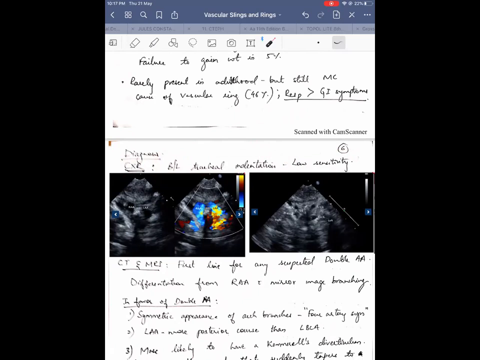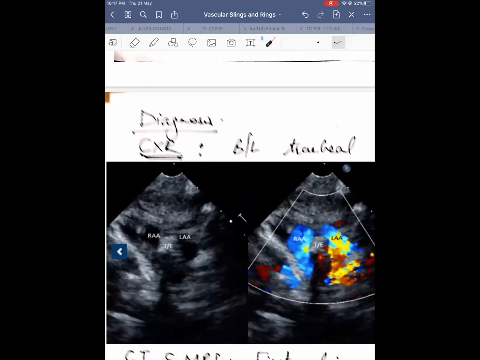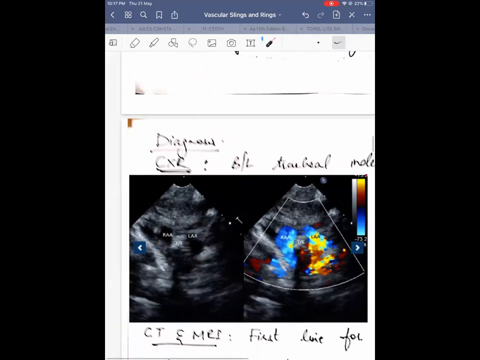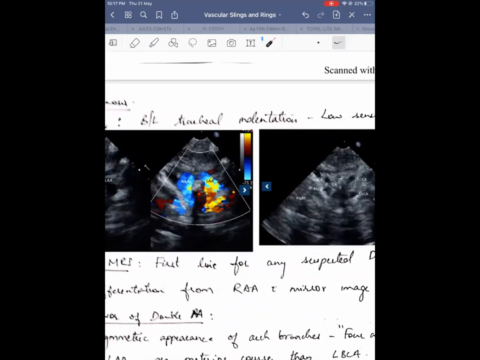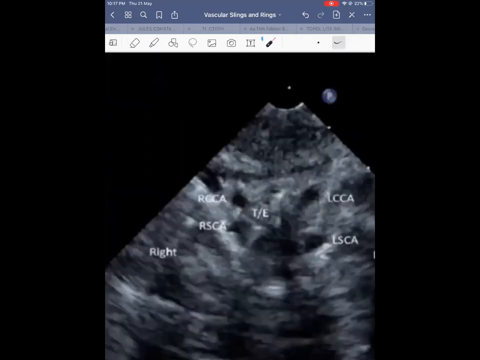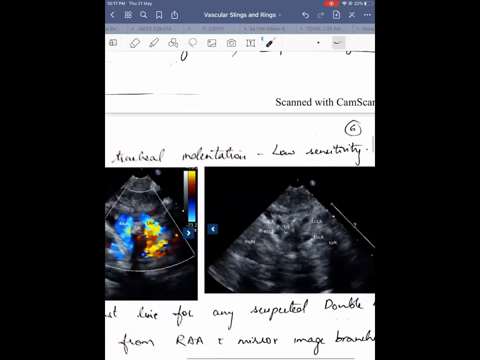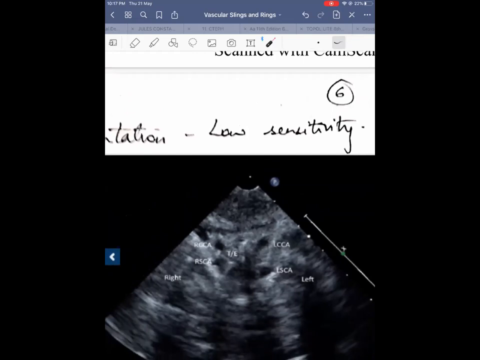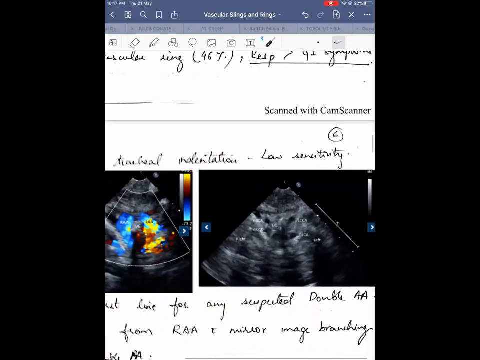And this is a 2D echocardiogram showing a short axis view of the suprasternal notch view, where you can see the transverse arch, basically the transverse aorta. From superiorly, you can see two, but it's not very easy to detect on an echocardiogram sometimes. This is called a 4-vessel sign, where you can see all 4 arch vessels arising separately: right subclavian, right common carotid, left common carotid, left subclavian. This is again a short axis view, a more superiorly oriented view.